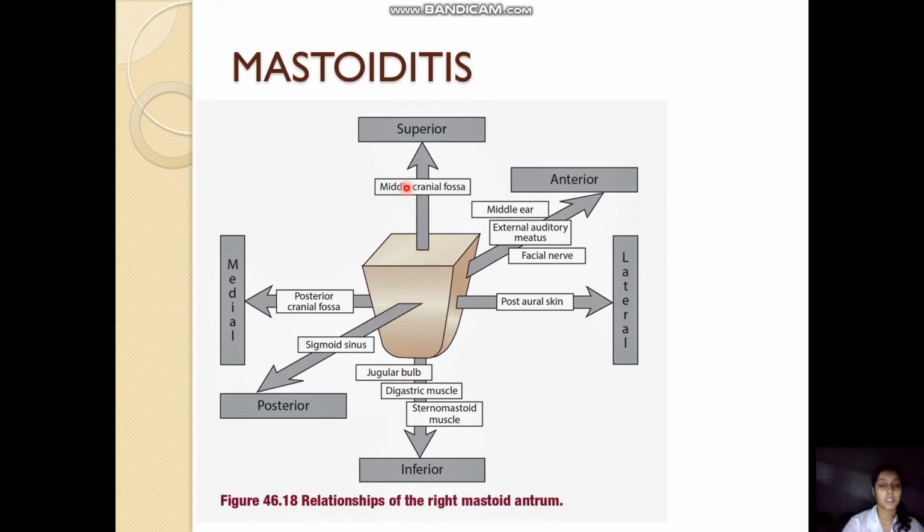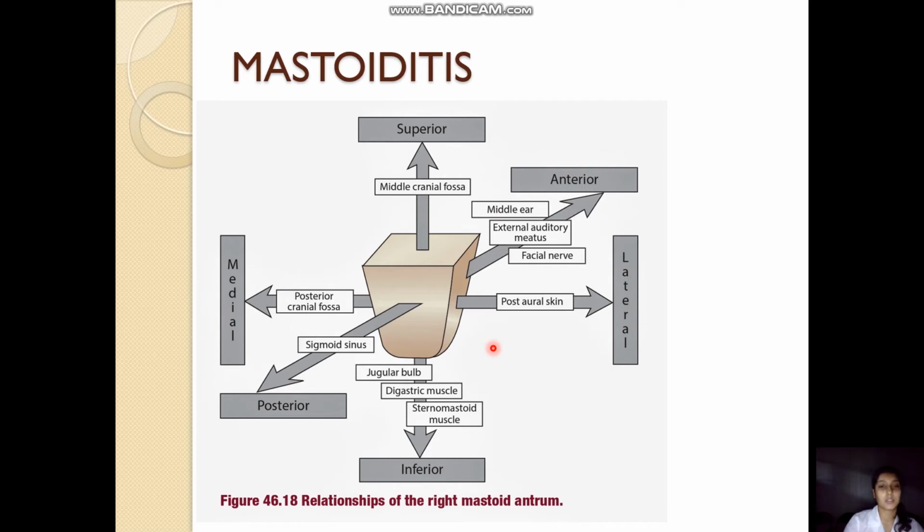Superiorly there is the middle cranial fossa. So if the tegmen antri bone is eroded, the disease can spread easily to the middle cranial fossa. Anteriorly to the antrum are the middle ear, external auditory meatus and the facial nerve. And laterally there is the postauricular skin. If the disease is spreading lateral to the antrum, gradually first the bone is eroded and then the periosteum, and that can ultimately lead to the postauricular fistula. First the subperiosteal abscess and then postauricular fistula if the skin is eroded.